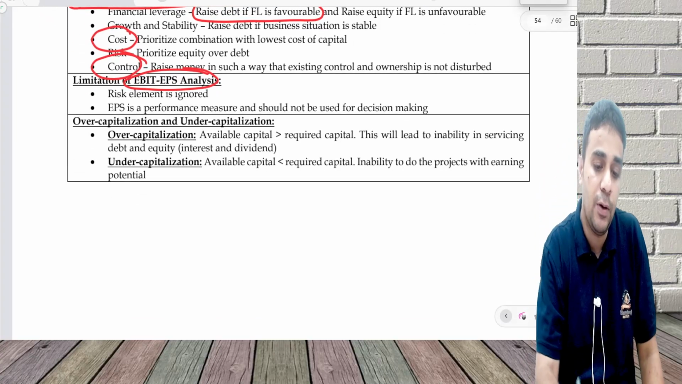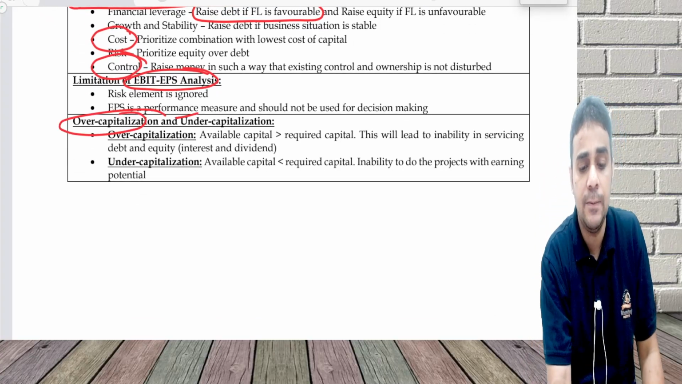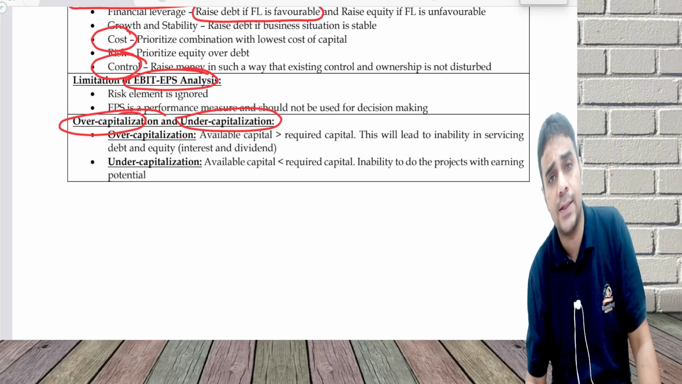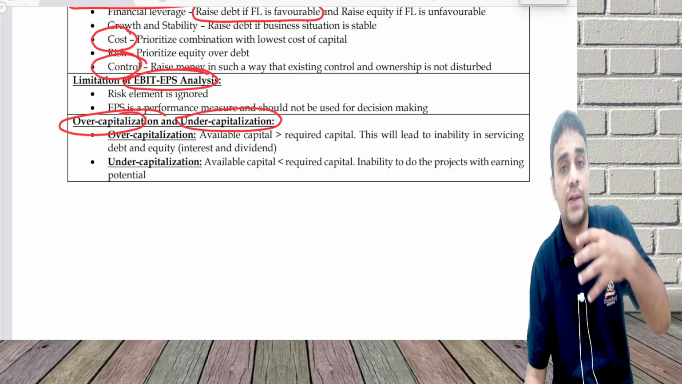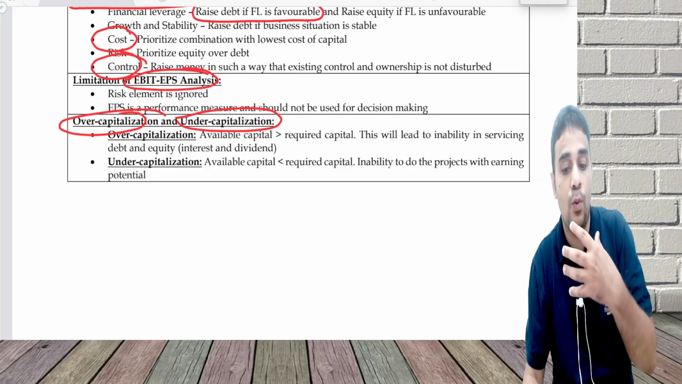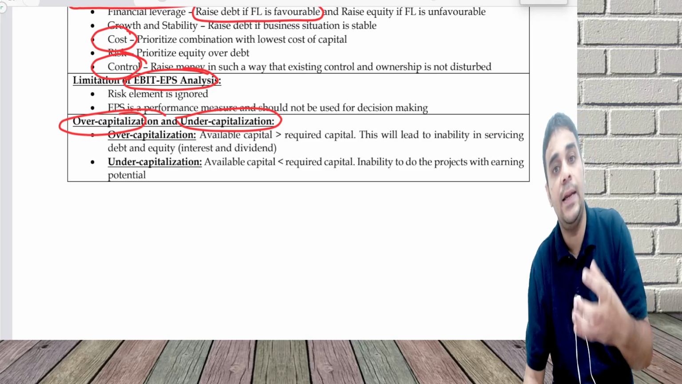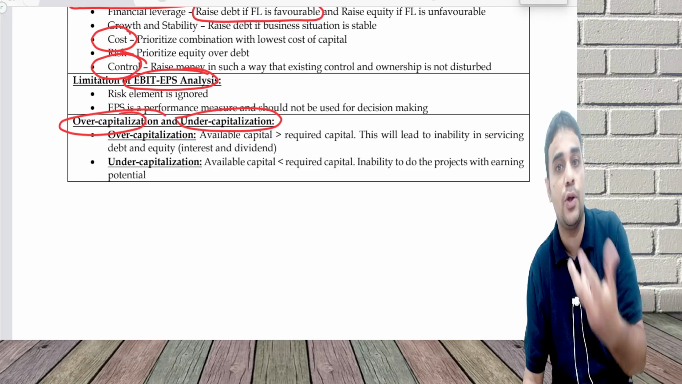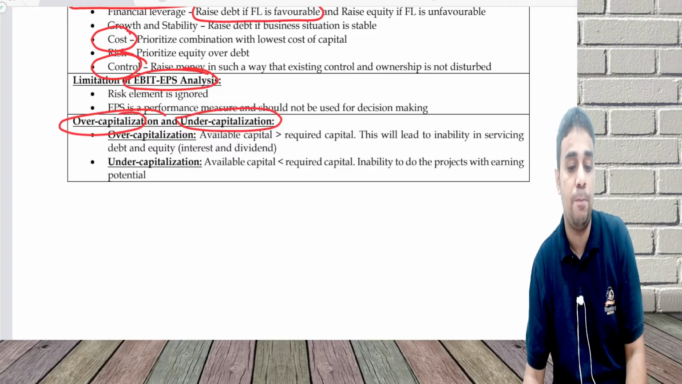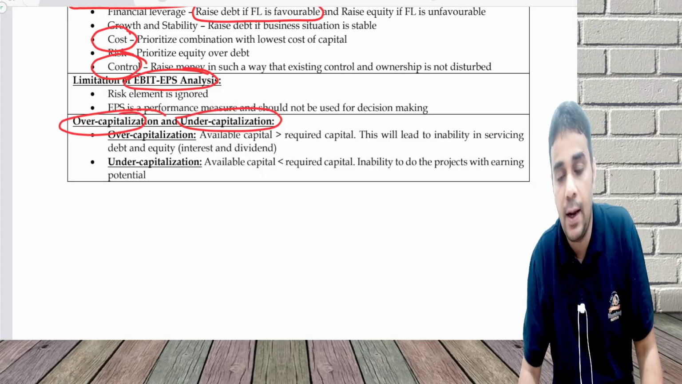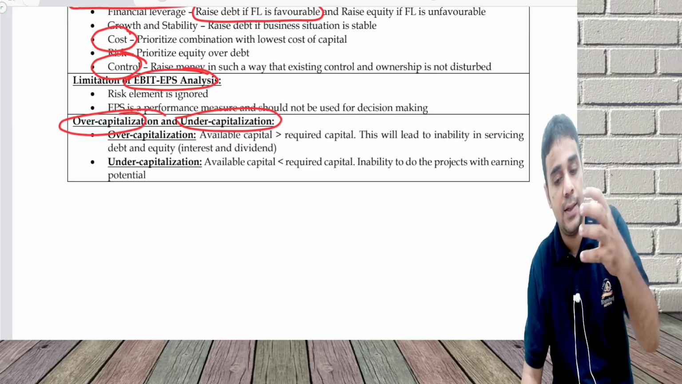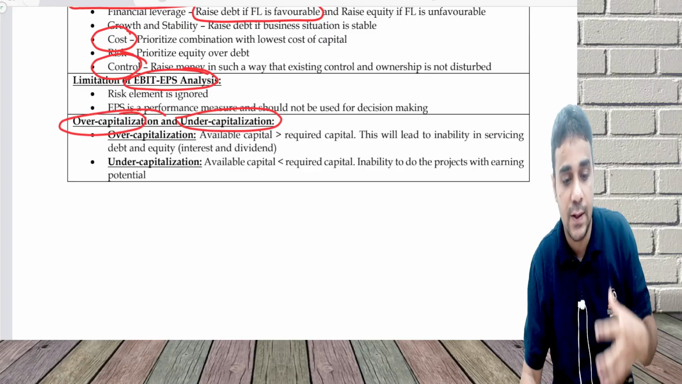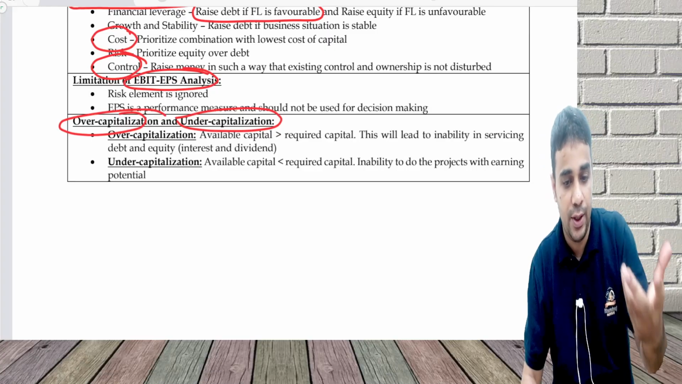Last part of the chapter, over capitalization, under capitalization. Over capitalization means I have more capital than what is needed. This can lead to pressure because I have more money than what is needed. I'm not able to use the money properly, so this can lead to pressure in servicing debt and equity. There are certain things called effects and consequences and remedies. I may discuss that, I'll show it in the bigger material.